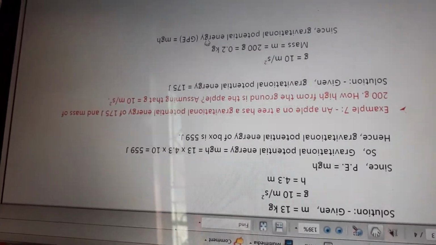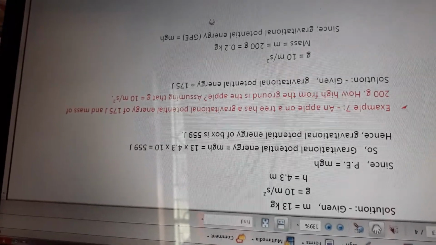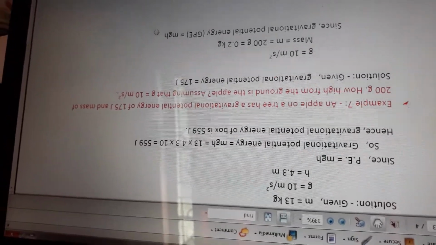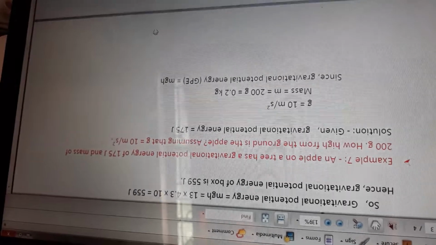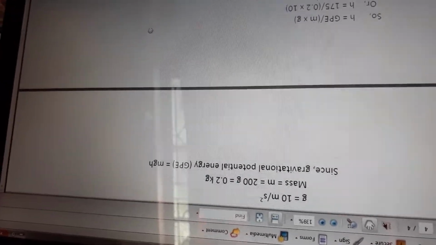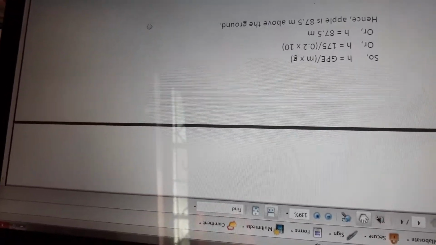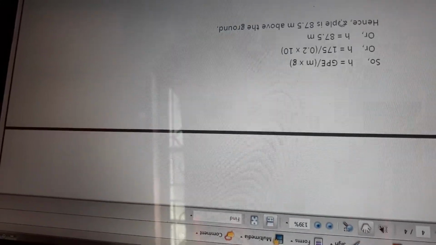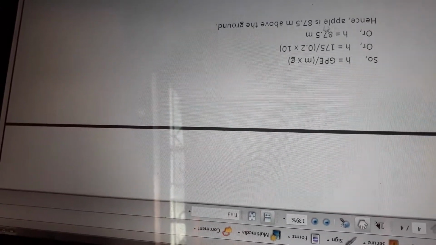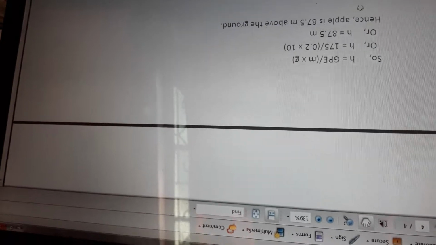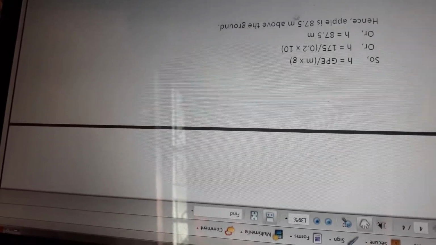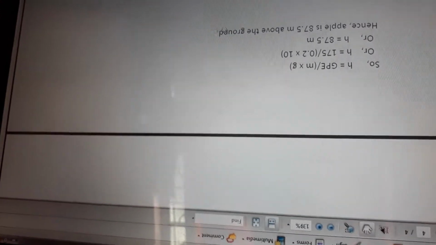So 0.2 kg, and gravitational potential energy equals mgh. Put the values in that expression and simplify it. After simplifying, we get the height equals 87.5 meter. So hence the apple is 87.5 meter above the ground. This way you can solve these numerical problems and do the worksheet.